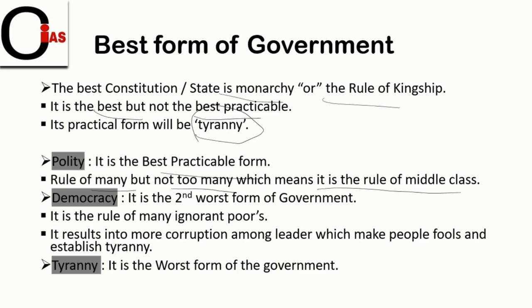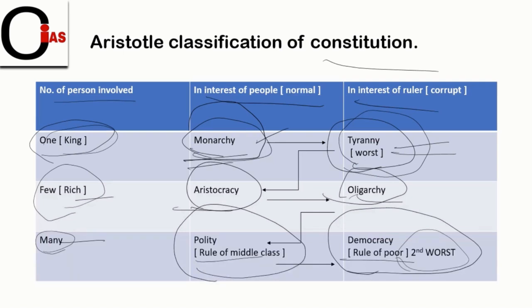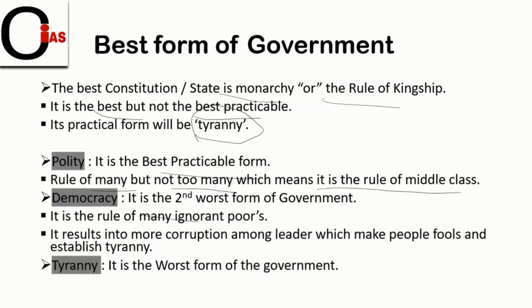But if we look towards democracy, see here, friends, democracy is the second worst form of government. Why is it known as the second worst form of government? Because it is the rule of many ignorant people. It results in more corruption among leaders, which makes people fools and establishes tyranny. Basically, if you see in the elections, various politicians in their speeches speak anti-rich. Why?